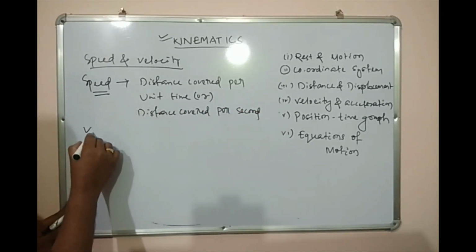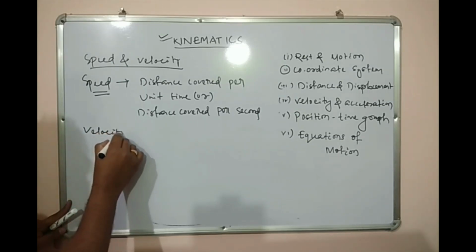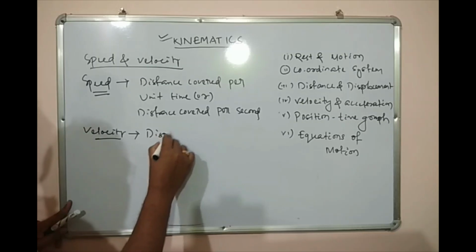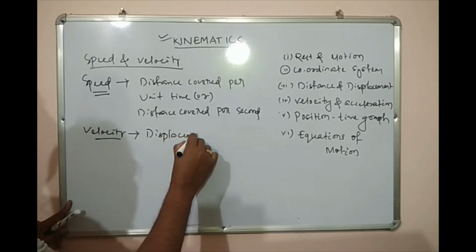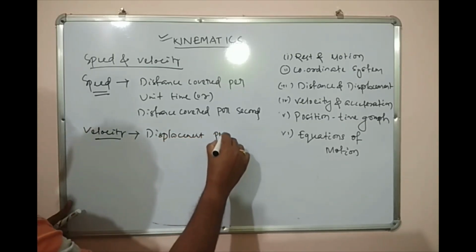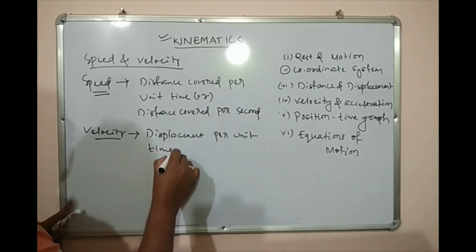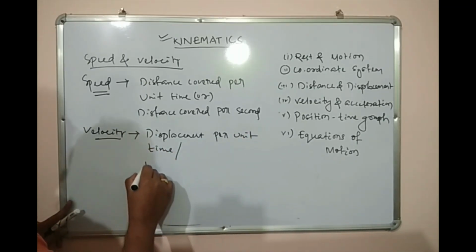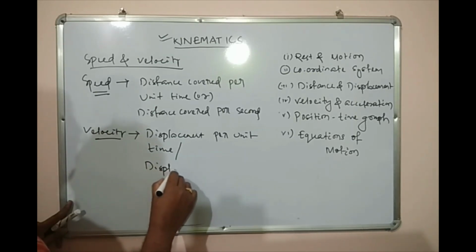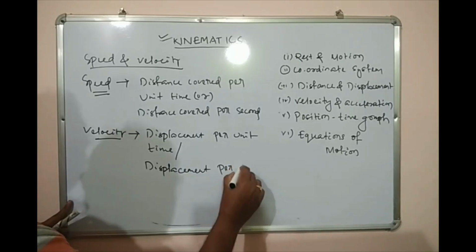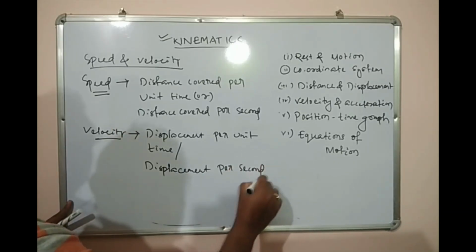Whereas my velocity is displacement per unit time, or displacement per second.